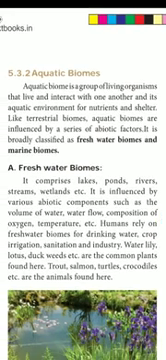An aquatic biome is a group of living organisms that live and interact with one another and their aquatic environment for nutrients and shelter. Like terrestrial biomes, aquatic biomes are influenced by a series of abiotic factors. It is broadly classified as freshwater biomes and marine biomes. Once again, I am saying this is also very important. What do you know about aquatic biomes?